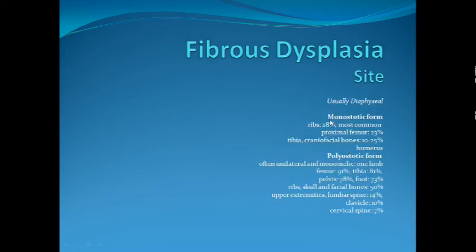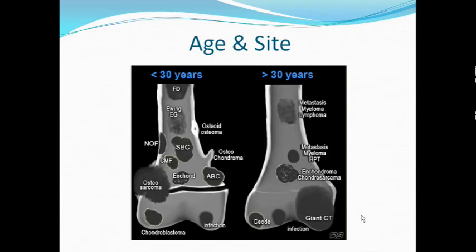The common sites for monostotics are ribs, proximal femur, tibia, craniofacial bones, humerus. Polyostotic forms are usually unilateral and monomelic. So usually when you see polyostotic, they won't be distributed all over the body, but usually on one side of the body, in fact even one limb. The common sites being femur, tibia, pelvis, foot, ribs and skull and facial bones, upper extremities, clavicle, cervical spine. So more diffuse presentation in polyostotic form.